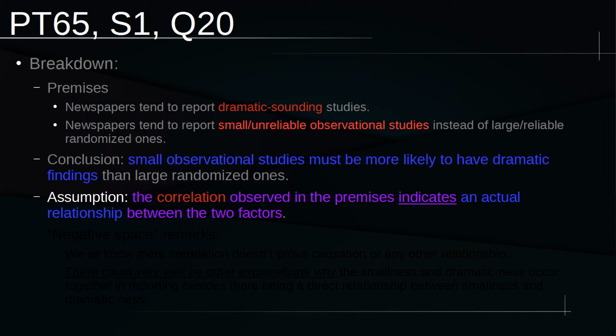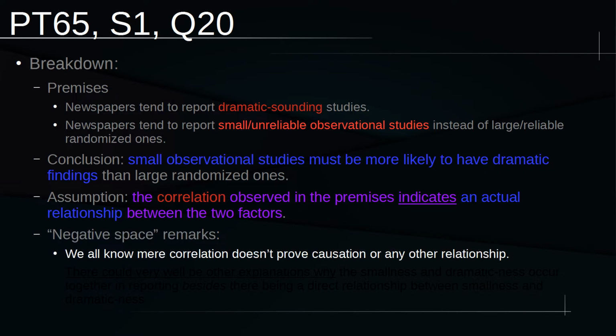But by the time we get to the conclusion, they're suggesting that there is a relationship of some kind between small observational studies and those studies also having dramatic findings. That is not something that we got in the premises. So that is what I'm seeing as the shift between red and blue here. And that's what has to be addressed in the assumption. So now this gets me thinking a lot about the negative space stuff. It's not so much about what the argument says, but what it has failed to say.